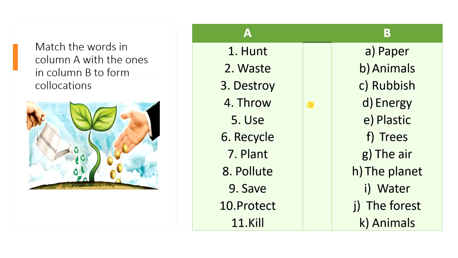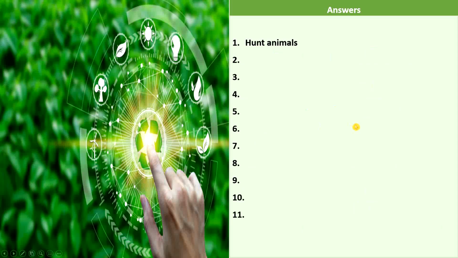An example here, we can say hunt animals, for example. We talked about this one, it's poaching. Hunt animals. We go to the forest or other places in order to hunt animals, especially illegally. So this is an example. I want you to match all of these with these ones, and you write them in this table that you have here. You have the answers, hunt animals, and you finish. We have 11 collocations to write. I'm going to post a document where you can write these answers.